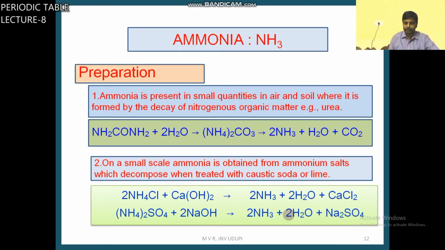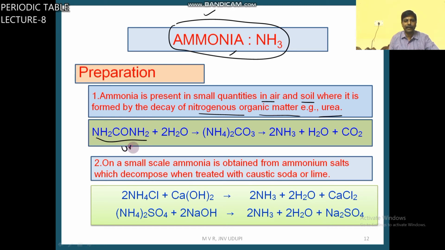Next compound of nitrogen is ammonia. It is a very important compound. Already you know some information about ammonia. It is present in small quantities in air and soil, where it is formed by the decay of nitrogenous organic matter, for example urea. Nitrogen cycle is like this: urea combined with water gives ammonium carbonate, which decomposes to give ammonia.